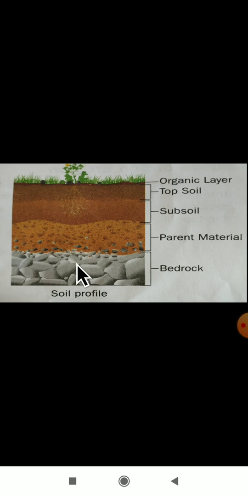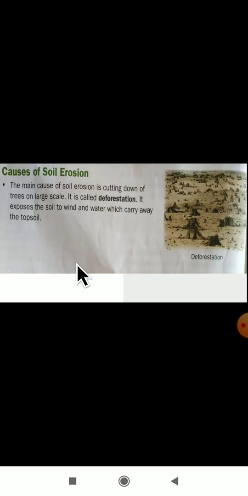Okay, this is all about the layers of soil. In short, I have explained it here. Next we will see some causes of soil erosion. Before going to the causes, let us see the definition of soil erosion. The removal or washing away of the loose topsoil by the action of strong wind and heavy rain is called soil erosion. Then what are the causes here?